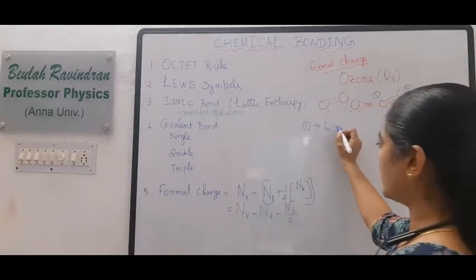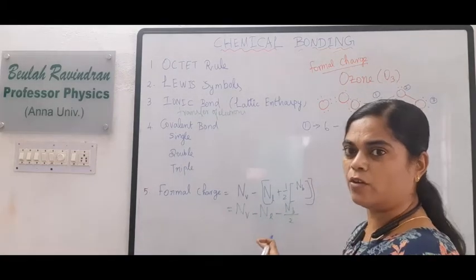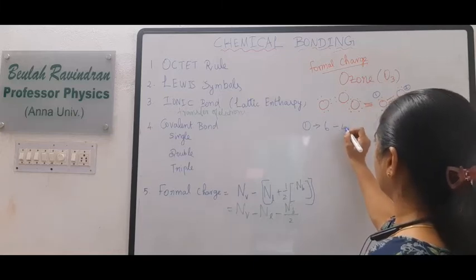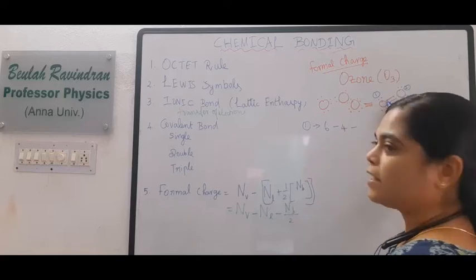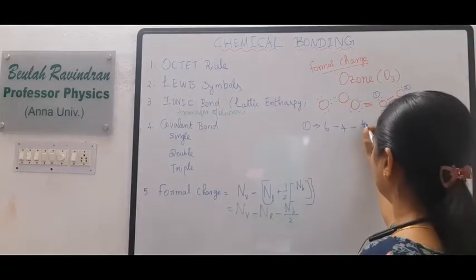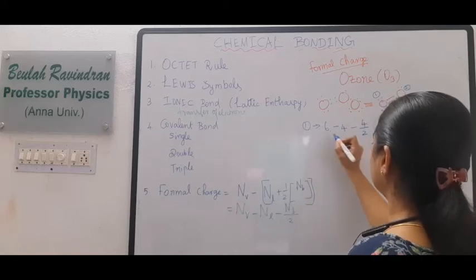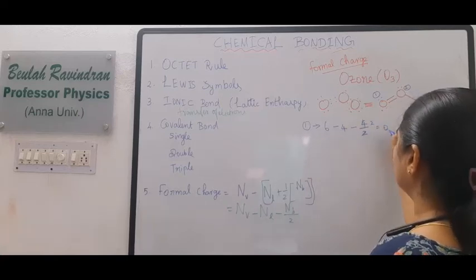So 6 electrons minus how many lone pair of electrons? There are 4 lone pair of electrons: 1, 2, 3, 4. How many bond pair of electrons? Here 2 electrons are shared, so there are 4 bond pair of electrons, and we take half of it. What is 6 minus 4? It is 2. 2 minus 2 is 0.